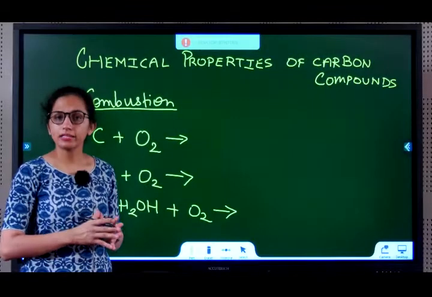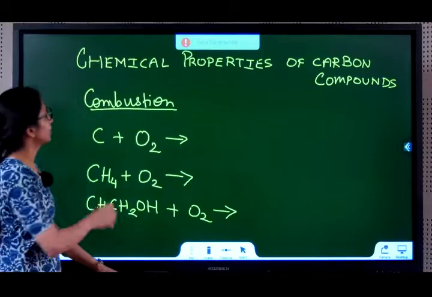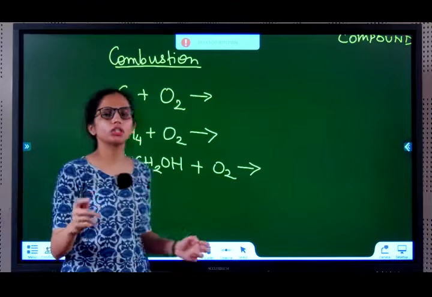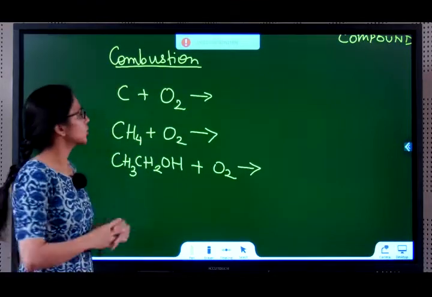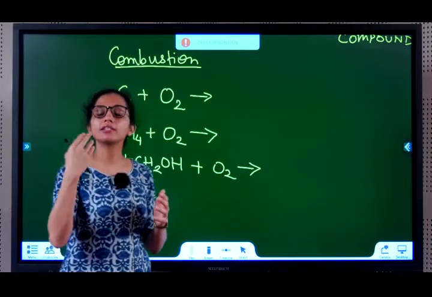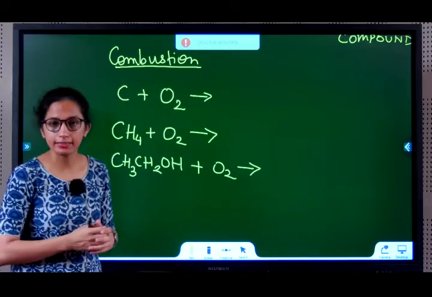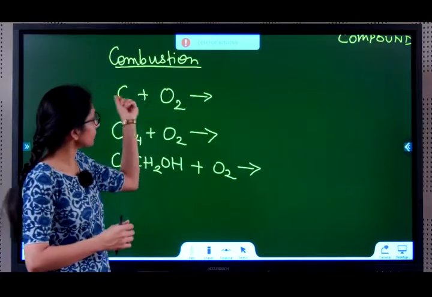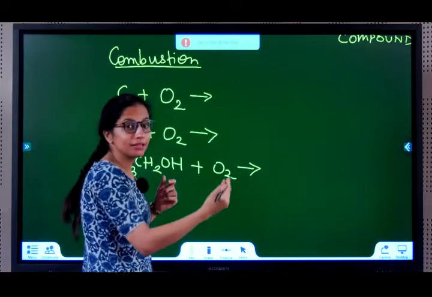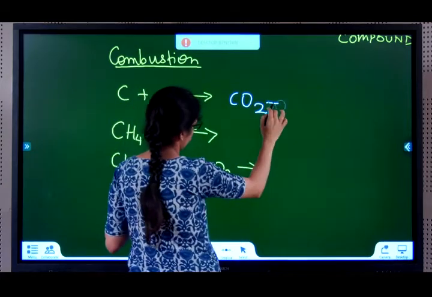Let us now begin with the next topic, chemical properties of carbon compounds. The first property that we'll be studying is combustion. What is combustion? Burning of a substance. So if you take any carbon compound and you burn it, it always produces carbon dioxide along with the liberation of heat and light. If you just burn pure carbon, you burn it in the presence of oxygen. So, CO2 is produced.